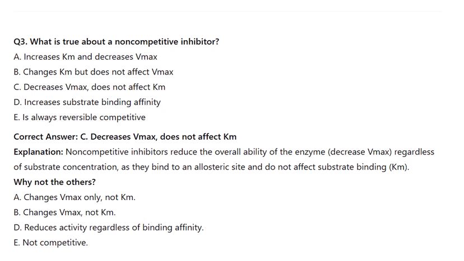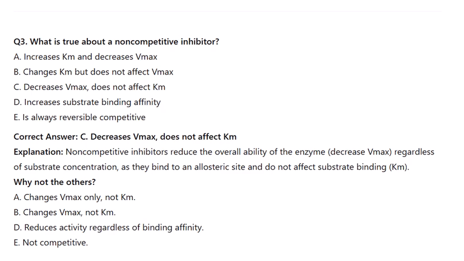Correct answer: C. Decreases Vmax, does not affect Km. Explanation: Non-competitive inhibitors reduce the overall ability of the enzyme, decreasing Vmax regardless of substrate concentration, as they bind to an allosteric site and do not affect substrate binding.